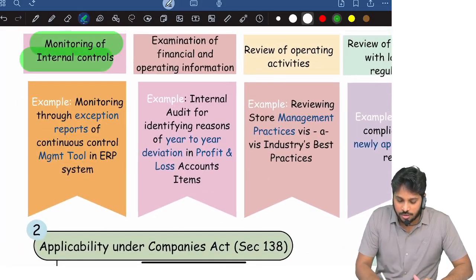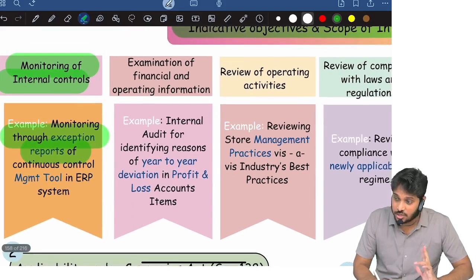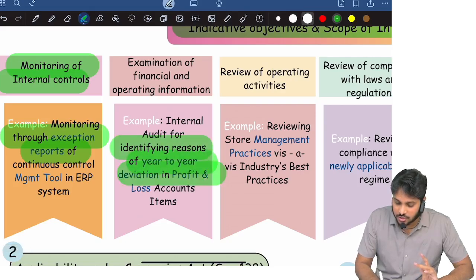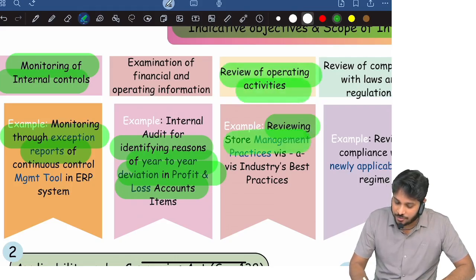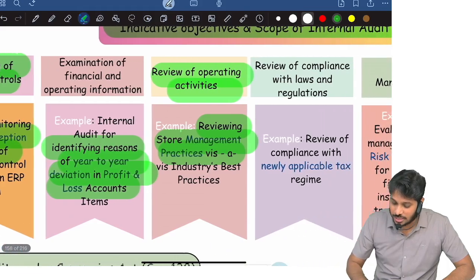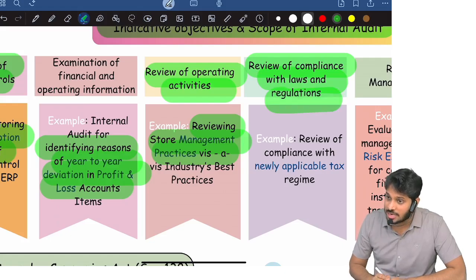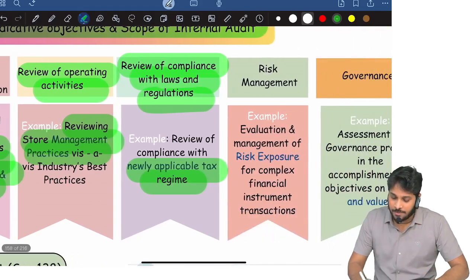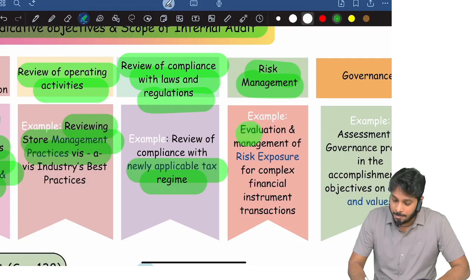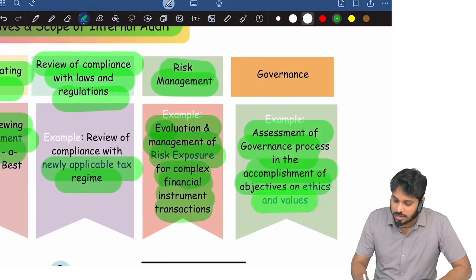So monitoring of controls, like monitoring through exception reports, all that, and examination of financial and operating information. They will identify reasons for deviations in profit and loss, and review operations. They review stores management practices, all that. Operating means inventory, production, all that. Then they review compliance with laws and regulations, especially when there are any new tax laws, new accounting standards, all that. Then they also apply risk management. They evaluate management's risk exposure for complex financial transactions. And governance, they assess the governance process and accomplishment of the objectives.